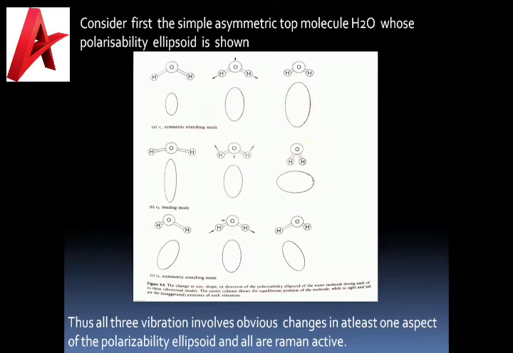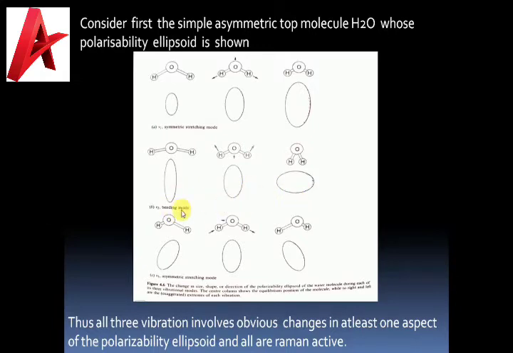Here you can see the different modes of vibration. In the symmetric stretch mode, while the molecule stretches, its size is increased. On compressing, the ellipsoid size is enlarged. And in the bending mode, the shape of the ellipsoid changes most.